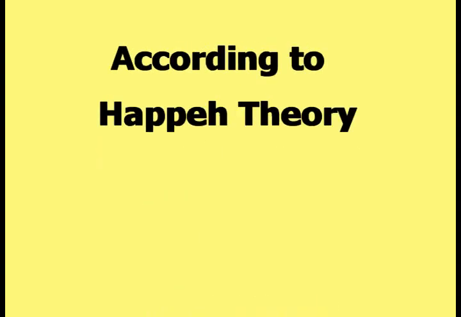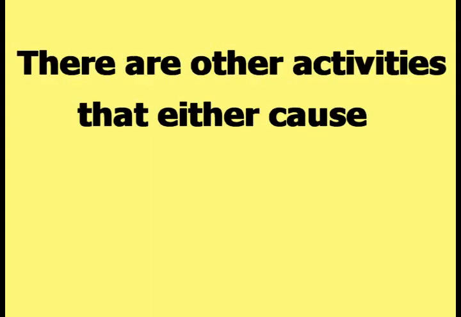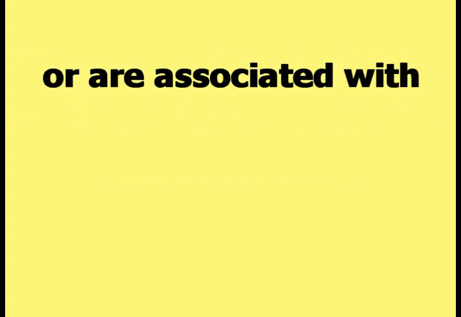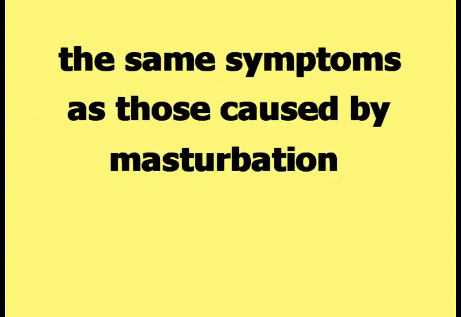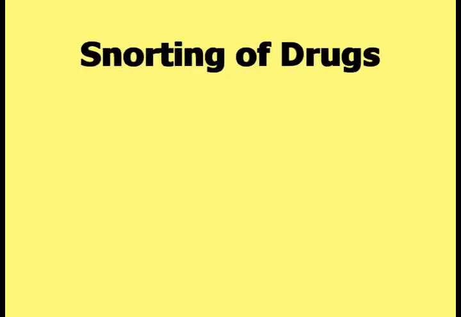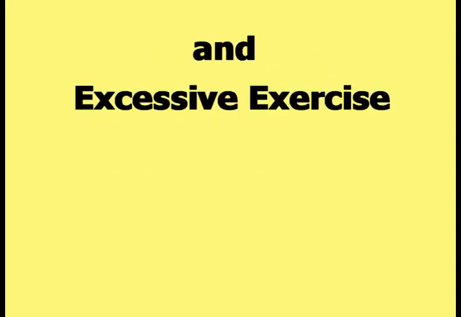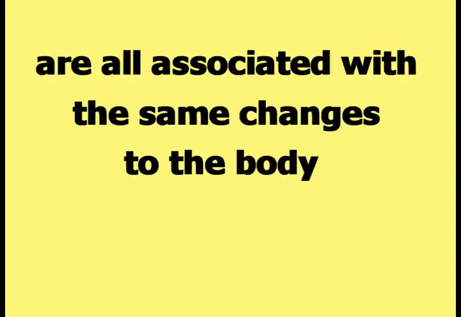This video is part 1 of the series on anorexia and Happeh theory. According to Happeh theory, masturbation will make a human being blind and crippled. There are other activities that either cause or are associated with the same symptoms as those caused by masturbation. Excessive sex, injection of drugs, snorting of drugs, anorexia, and excessive exercise are all associated with the same changes to the body as those caused by masturbation.